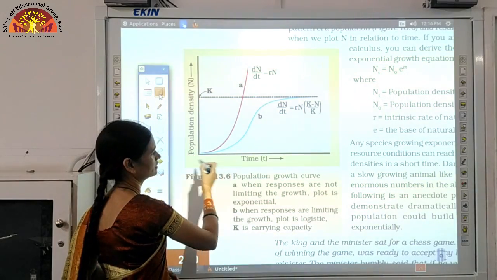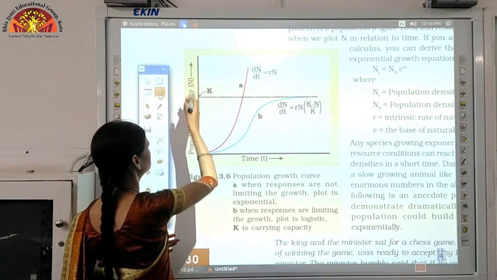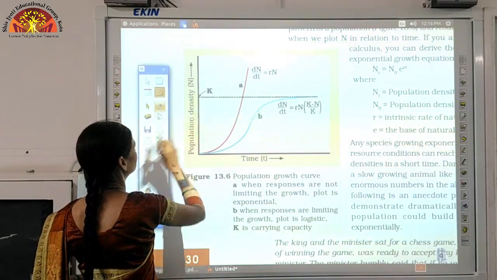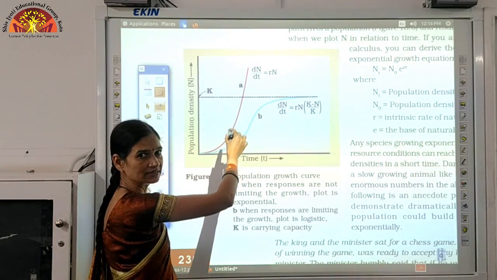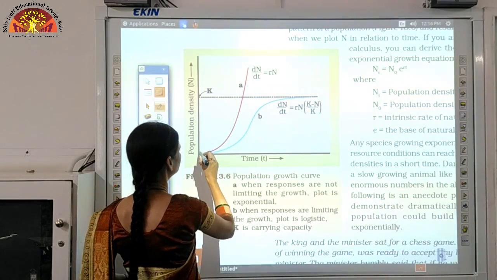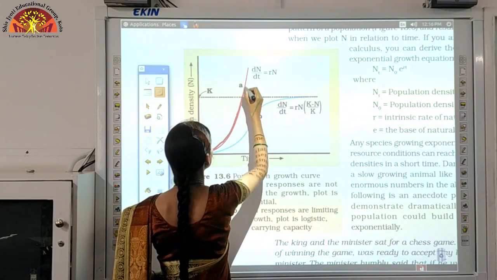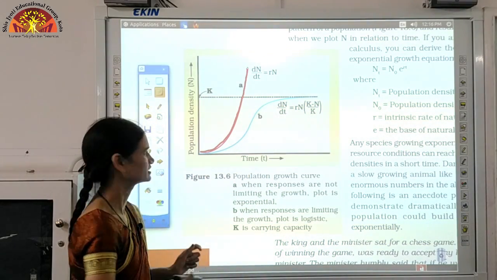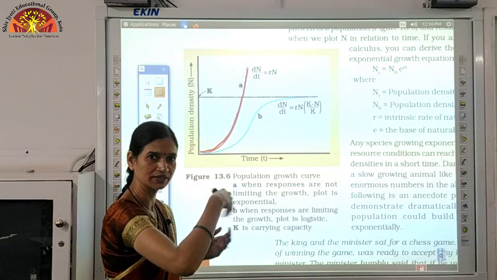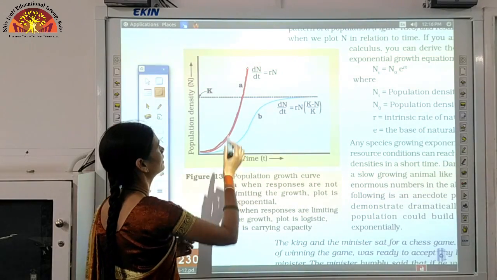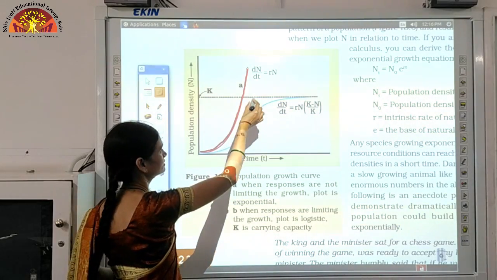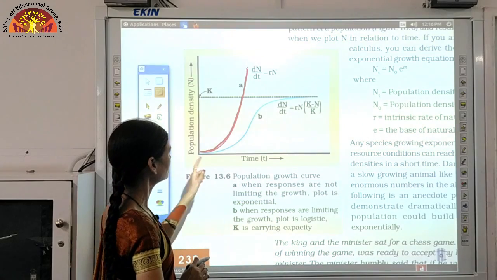So we'll talk about this red line. The red line is showing that the population is increasing exponentially when the resources are unlimited. The graph which we are getting, what shape is this? J shape. Okay, we are getting a graph of J shape. That means when the time is increasing, population density is increasing exponentially. And this can be denoted by the equation dN/dt = rN. So this is the graph which we got.